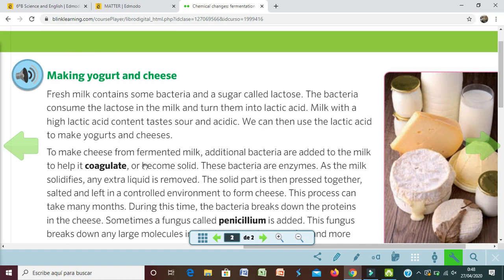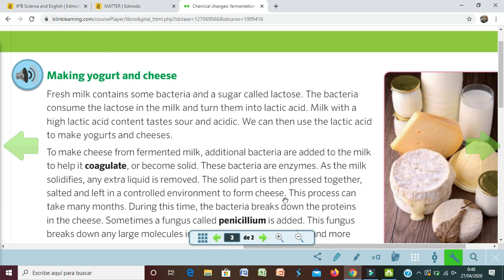To make cheese from fermented milk, additional bacteria are added to the milk to help it coagulate or become solid. These bacteria enzymes also accelerate the process. As the milk solidifies, an extra liquid is removed. The solid sería el cuajo. The solid part, el cuajo sería el queso y el líquido que sobra se quita. The solid part is then pressed together, salted, and left in a controlled environment to form cheese.